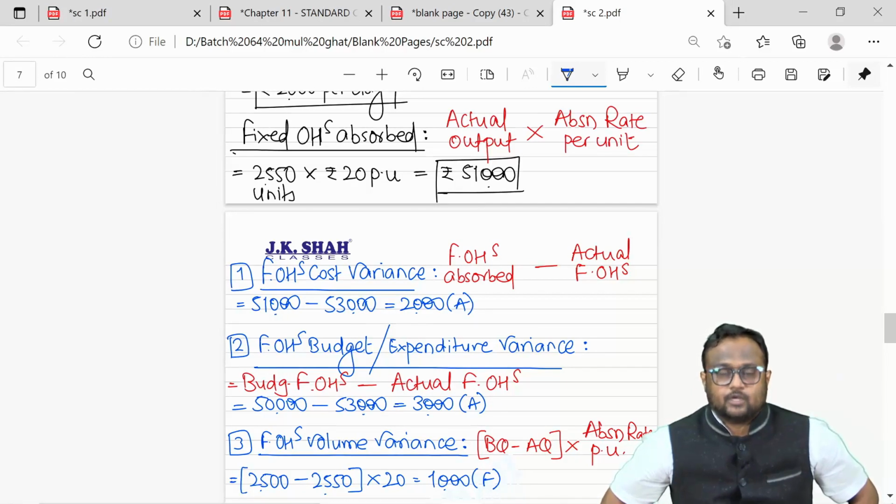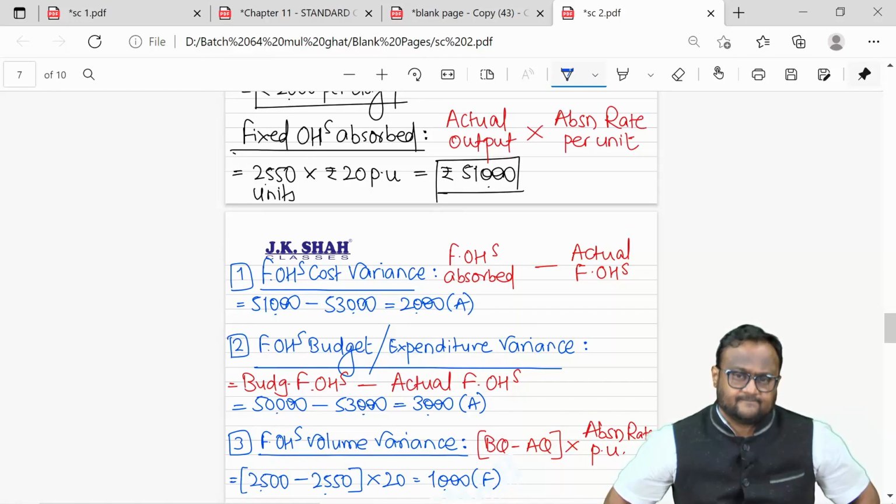Is this part absolutely clear? Or is it done? Okay.